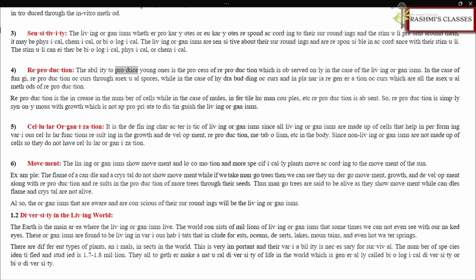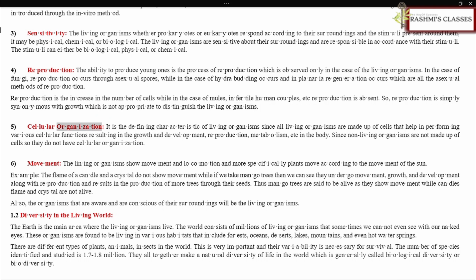Reproduction. The ability to produce young ones is the process of reproduction, which is observed only in the case of living organisms. In the case of fungi, reproduction occurs through asexual spores, while in hydra budding occurs and in planaria regeneration occurs, which are all asexual methods of reproduction. Reproduction is the increase in the number of cells, while in the case of mules, infertile human couples, etc. reproduction is absent. So, reproduction is simply synonymous with growth, which is not appropriate to distinguish the living organisms.